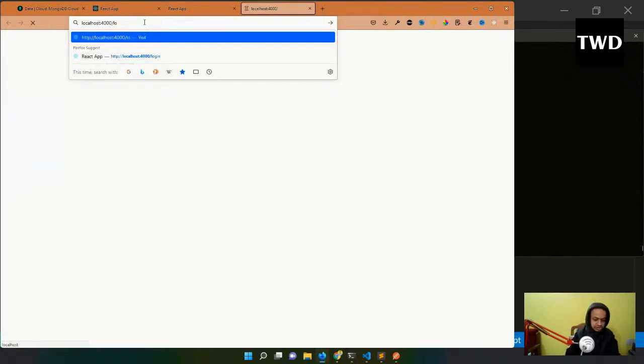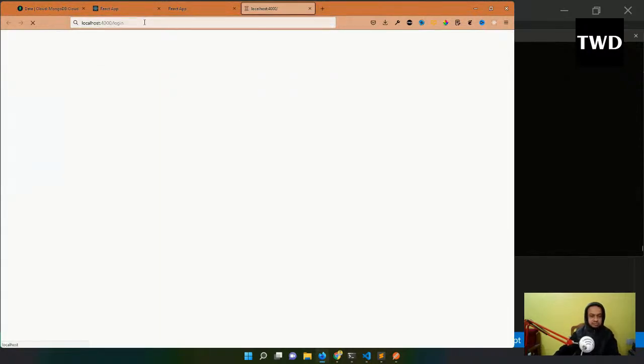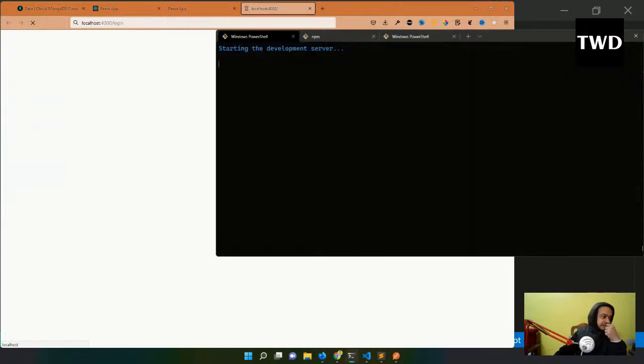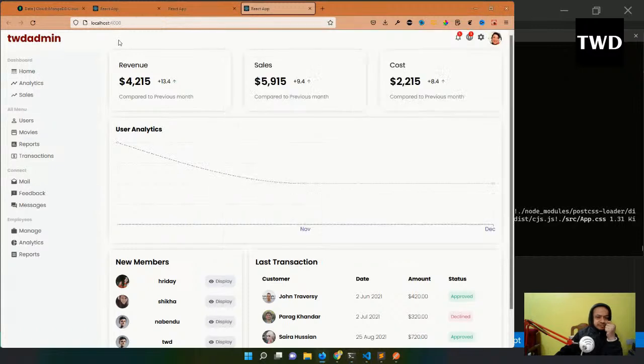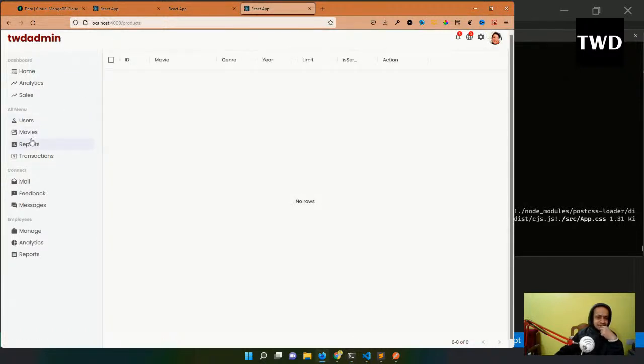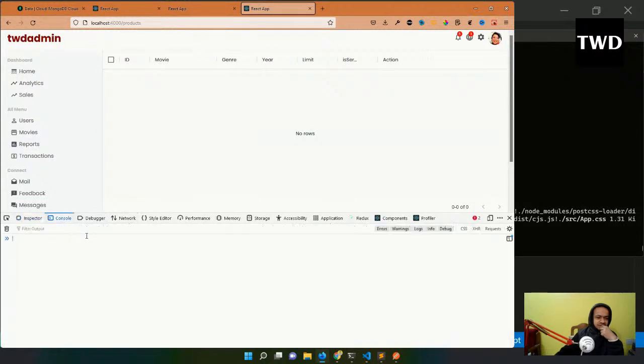I'll go to slash login again. Hope this will work. It is still compiling. It is compiled and it is logged in because I was already having that. Okay, I click on movies and it's still getting no data. I have to inspect it actually.